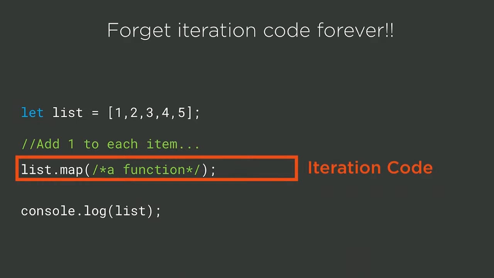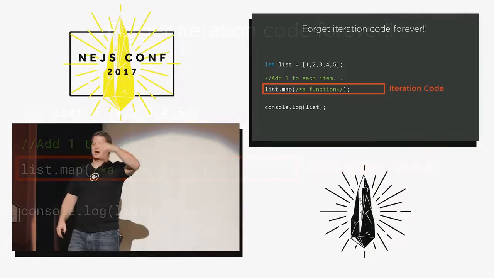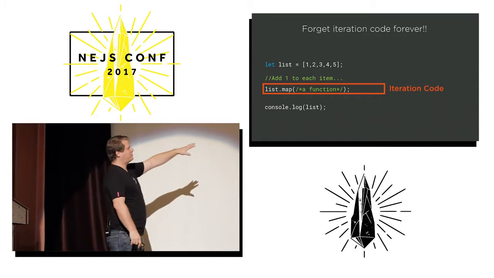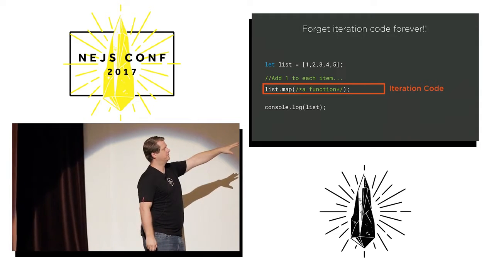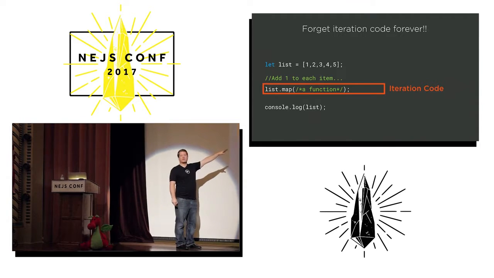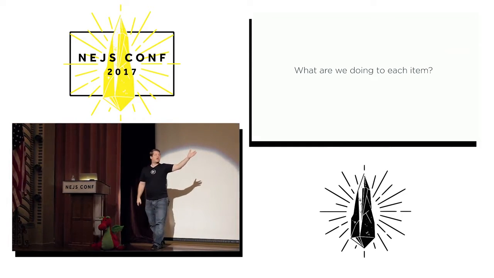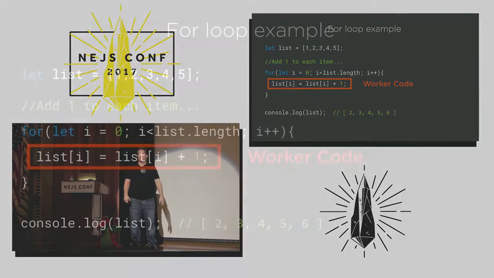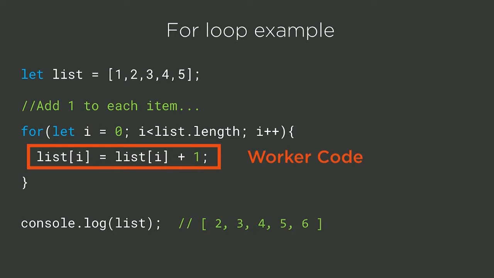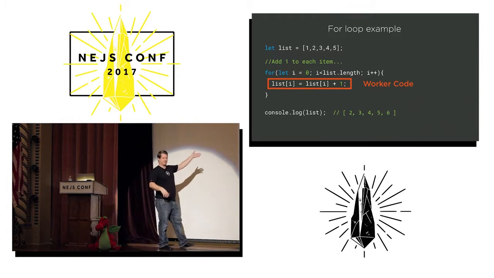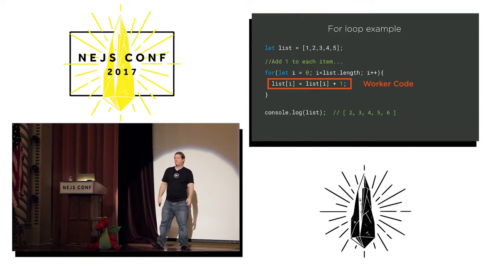List.map will iterate. And there's a bunch of these. There's list.find and list.reduce, and we'll talk about reduce here in just a minute. There's all of these cool little helper things, and then you just pass into it a function. So this is now our iteration code. This looks a little bit better than what we had before. So what were we doing with each item? We were adding one. Generally, you're doing more than that, right? But I don't want to have to explain a whole lot of code to get you the idea, so bear with me. Yes, this is simplistic, but we're adding one item to a list.